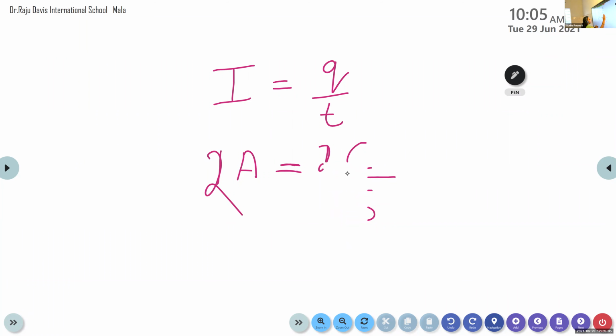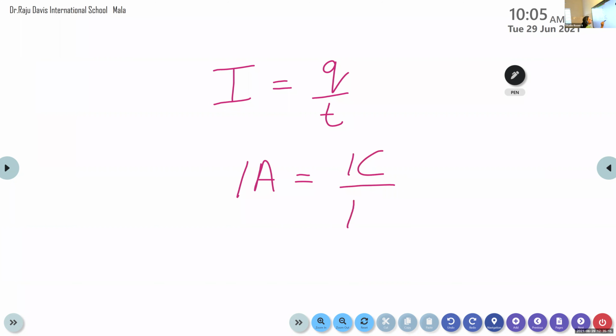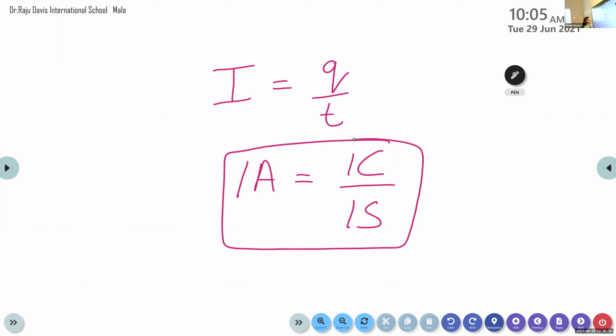So similarly here, you can expect this question for your exam: define 1 ampere. It's a short answer question. 1 ampere is equal to 1 coulomb divided by 1 second. The 1 coulomb charge flowing in 1 second is known as 1 ampere.